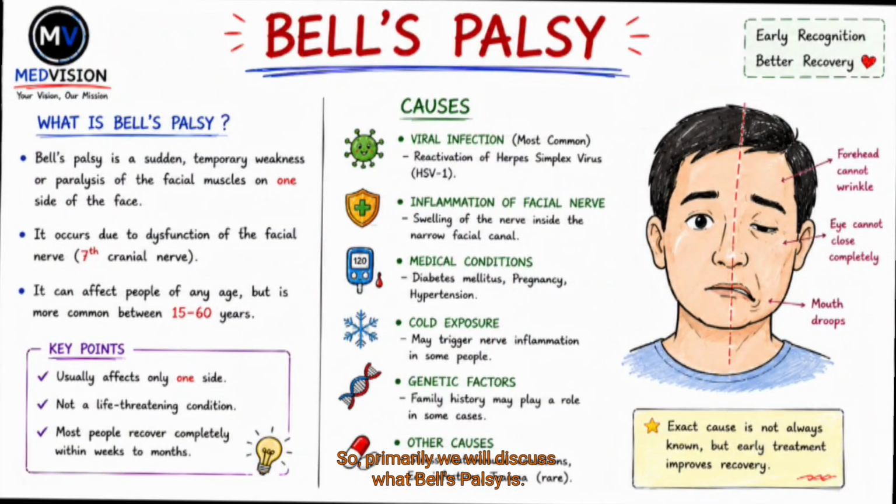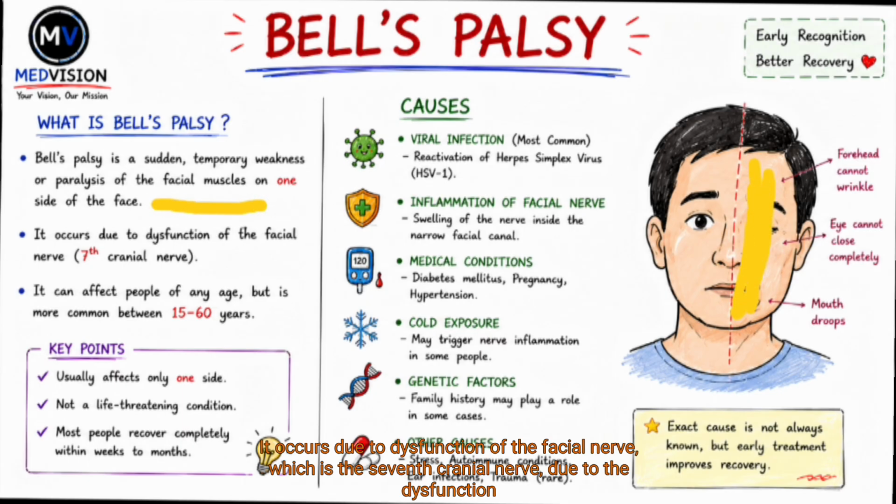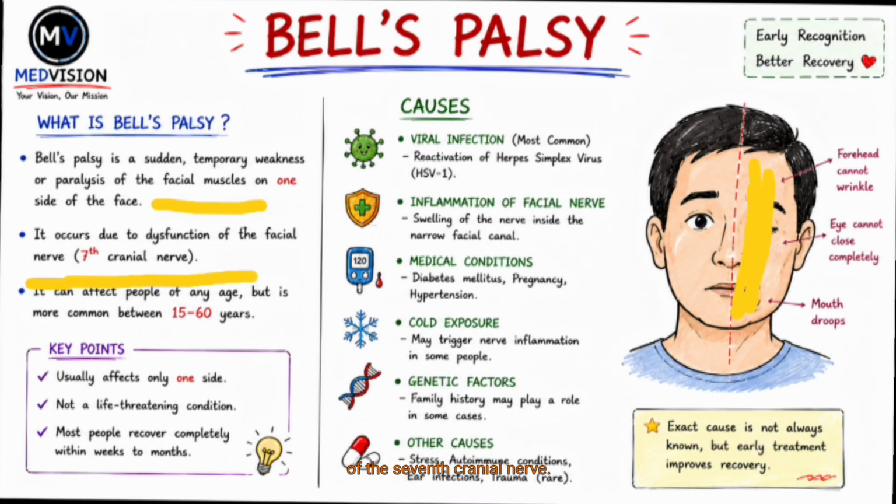First, we discuss what Bell's palsy is. Bell's palsy is a sudden, temporary weakness or paralysis of the facial muscles on one side of the face. It occurs due to dysfunction of the facial nerve, the seventh cranial nerve.